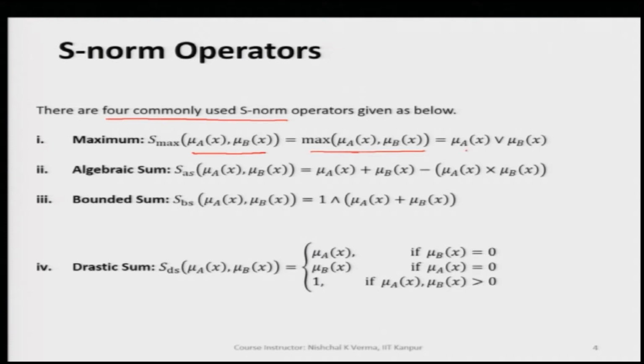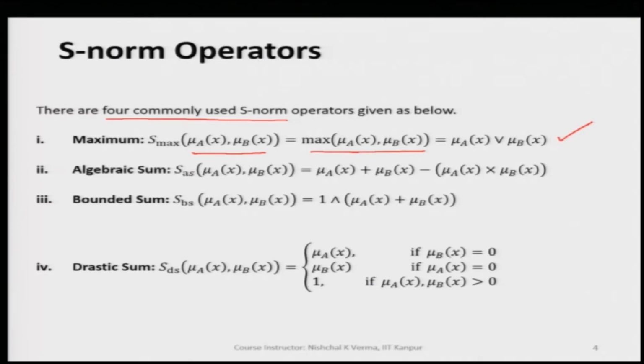Here we can also use the inverted triangle as the symbol. So, either we write max of mu A of x and mu B of x, or we write mu A of x, inverted triangle for max, and mu B of x. This is how the maximum S norm is computed. This is also called the basic S norm.